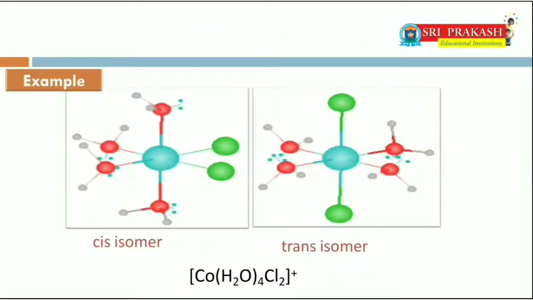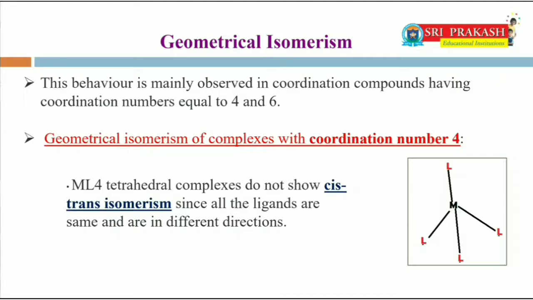Similarly, in [Co(H2O)4Cl2], the chlorine atoms are present in green color and water molecules are present in red color. So in the cis isomer, chlorine atoms are present adjacent to each other, whereas in trans form, the chlorine atoms are present opposite to each other. Geometrical isomerism is mainly observed in coordination compounds having coordination numbers equal to 4 and 6. At first, geometrical isomerism of complexes with coordination number 4.